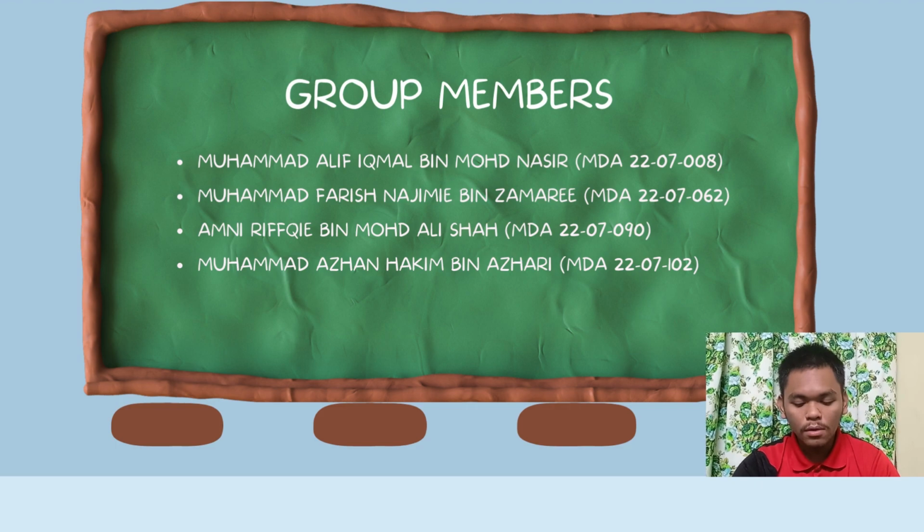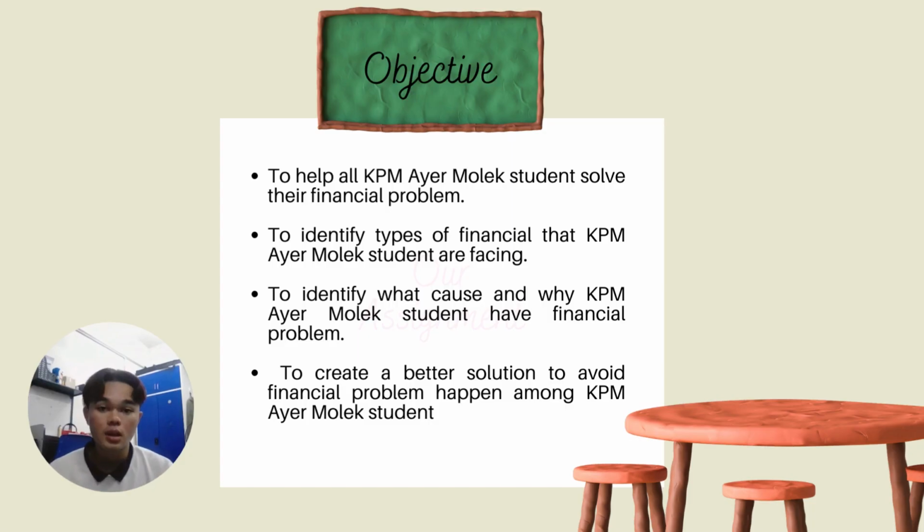The objective of our assignment is firstly to help all KPM Aymo students to solve their financial problem, then to identify the types of financial problem that KPM Aymo students are facing, next to identify what causes and why KPM Aymo students have financial problem, and last but not least to create a better solution to avoid financial problem happening among KPM Aymo students.